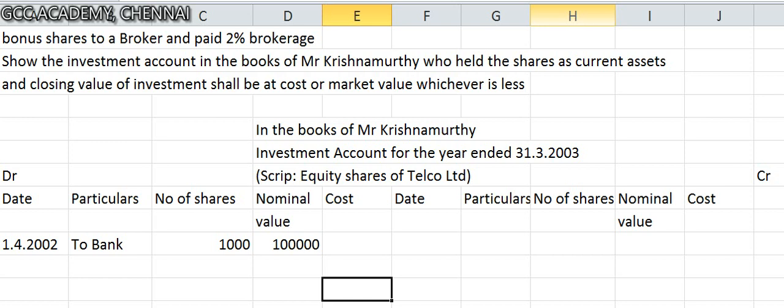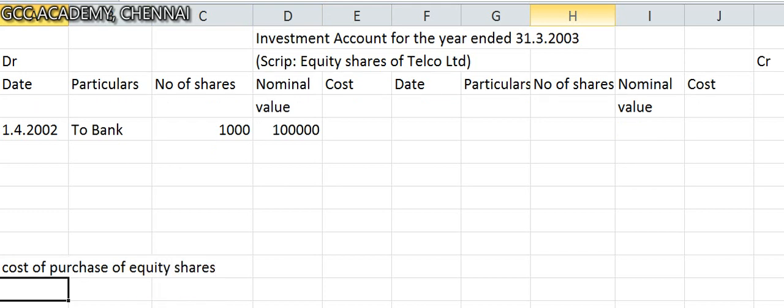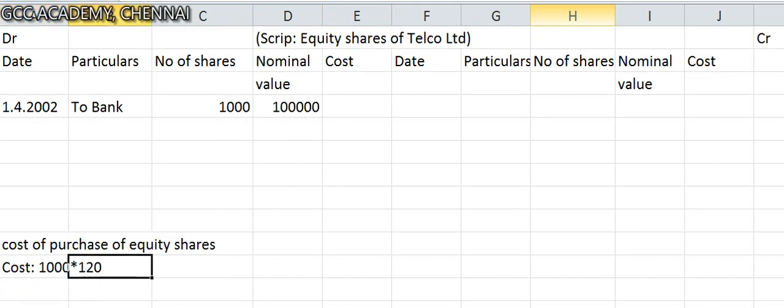So let us put the cost of purchase of equity shares. There is an important calculation. 1000 shares of 100 each. He bought it at 120. 1000 into 120, so cost is 1,20,000.